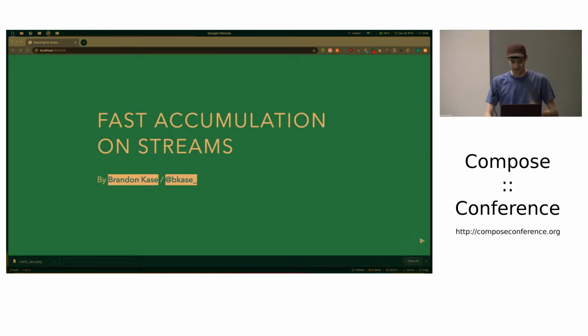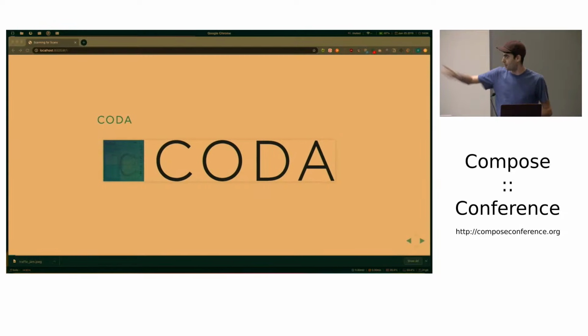So, context. Yes, I work on a cryptocurrency protocol called Coda. The only thing that's important for you to know for this talk is that in Coda, rather than having all the nodes in the network do the computation required to process transactions and blocks that contain the transactions, most of the nodes on the network just verify a small cryptographic proof that work was done. You can think of it like a certificate. And these proofs are really interesting.